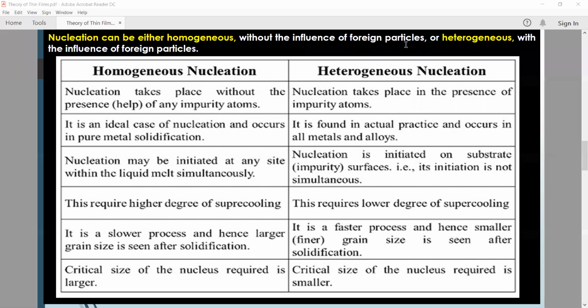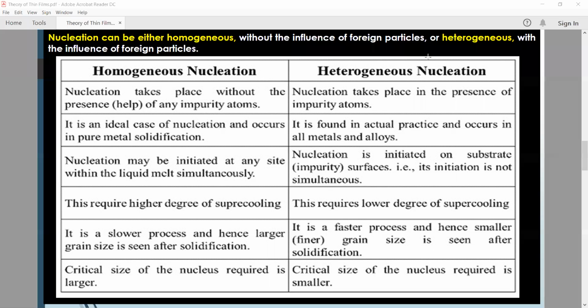Foreign particles means that when the nucleation process is happening on the substrate, no extra particles are attracted towards the substrate side. In easy language, no other particles are allowed to form a homogeneous nucleation. Getting my point? Homogeneous nucleation means without the influence of foreign particles. In this case, no external particles are required to come to the substrate side and form a nucleation process.